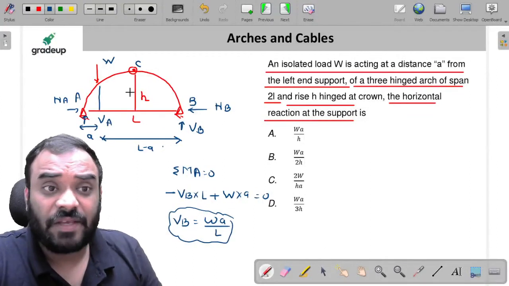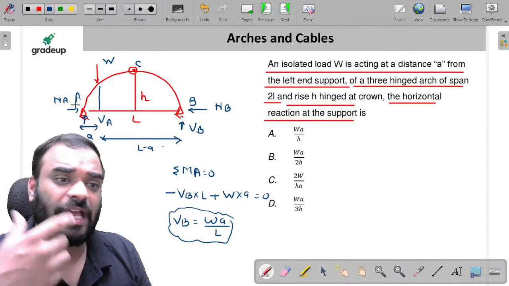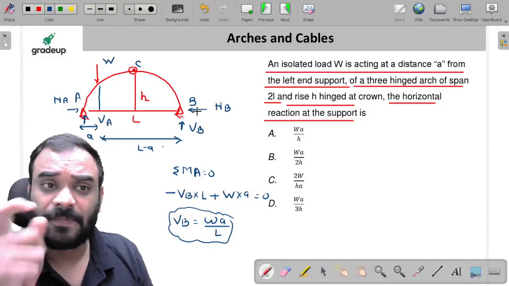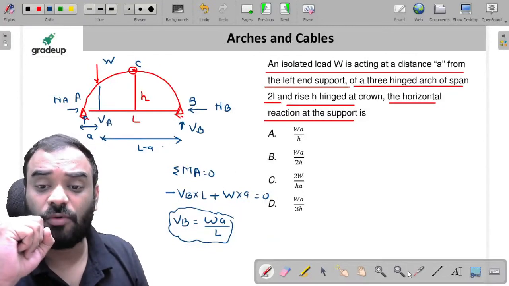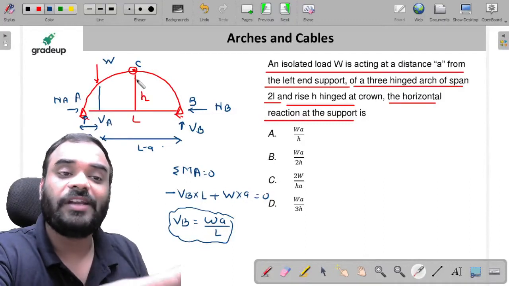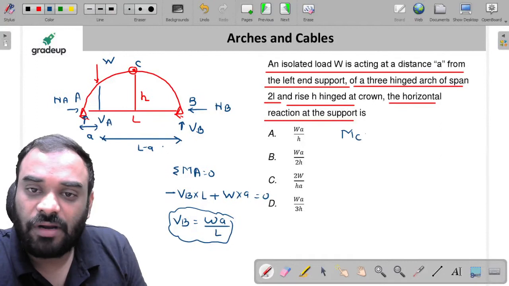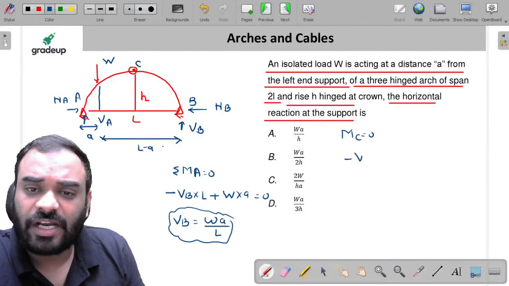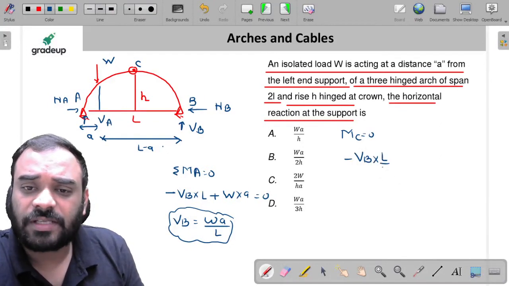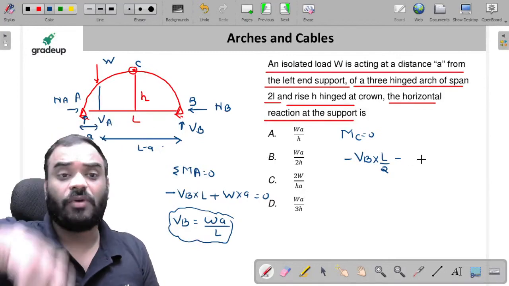Now tell me guys, if you want to find the value of HB, which is your horizontal reaction at the support, anywhere, like A or like B. So my dear friends, we have to take the summation of moment at C is equal to 0. Yes, sir. Moment at C is equal to 0. So can I write it VB into how much? Sir, it is L by 2. VB is in anti-clockwise direction.